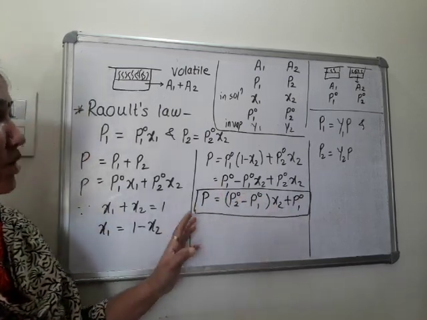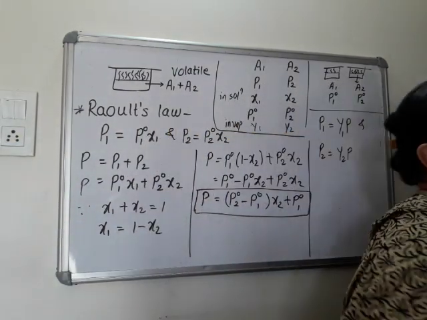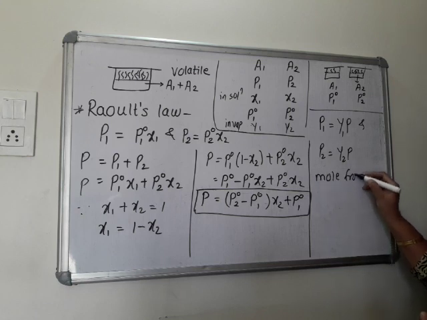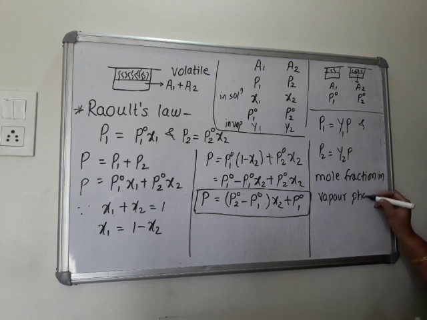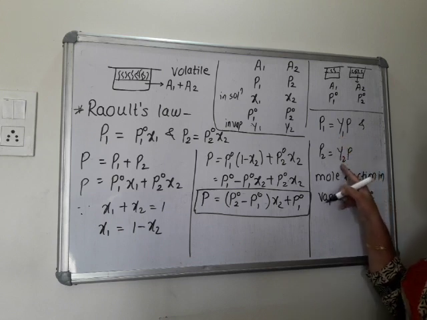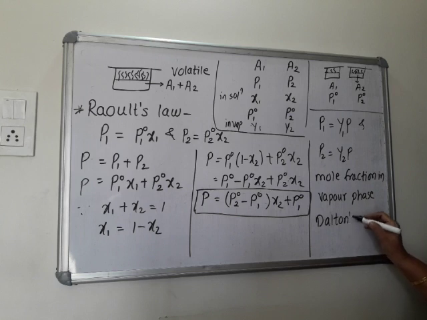This is total pressure. Okay, and now here I explain mole fraction in vapor phase. So mole fraction in vapor phase is denoted as Y1 and Y2. So to calculate this we have used Dalton's law of partial pressure.